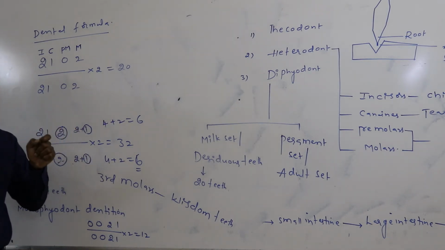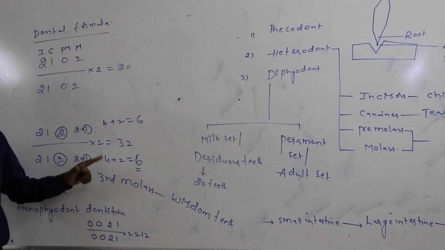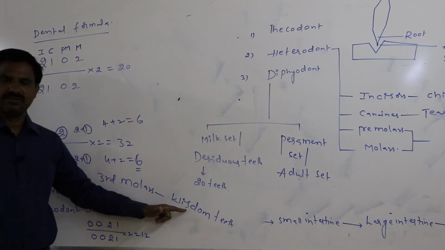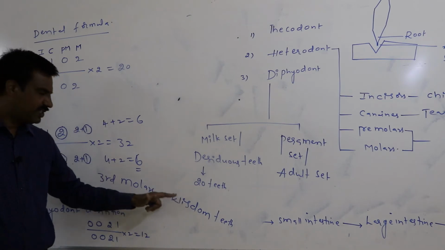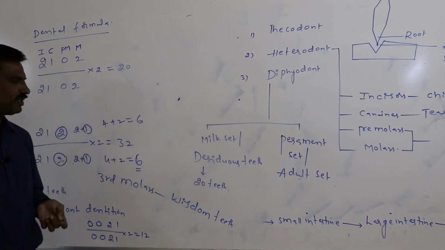It is believed that they appear at the age of 21 years. At the age of 21 years, these third molars appear in humans. Due to that, they are said to be the wisdom teeth. Wisdom teeth also appear only once in the life of an individual.